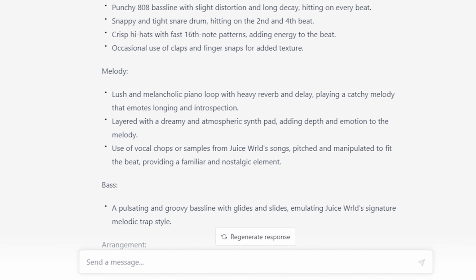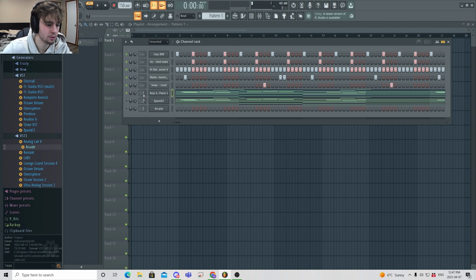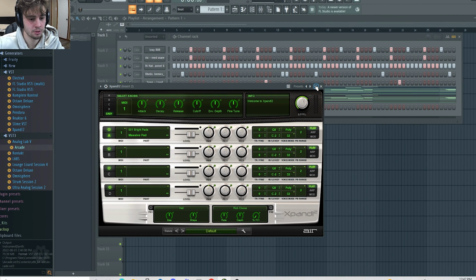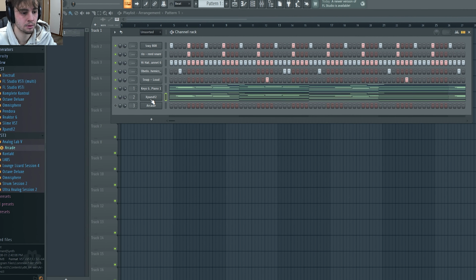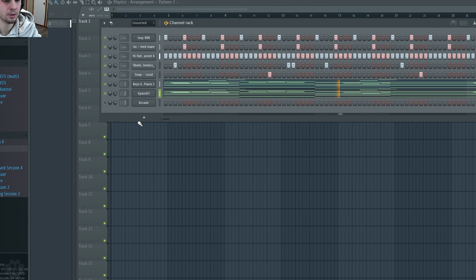Next, it says to layer with a dreamy atmospheric pad, adding depth and emotion. So all I did was I went and grabbed expand. I went Control C, Control V, pasted in here, and it's just the default pad that comes up. It's a pretty good emotional pad. Turn the volume up a little bit on it.